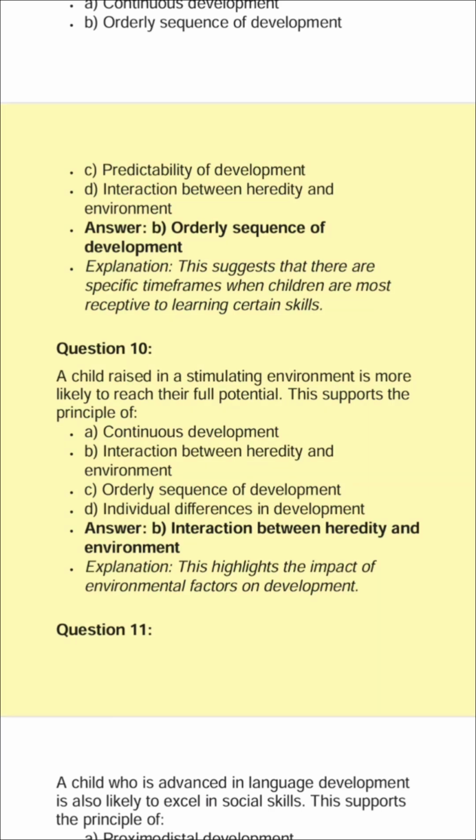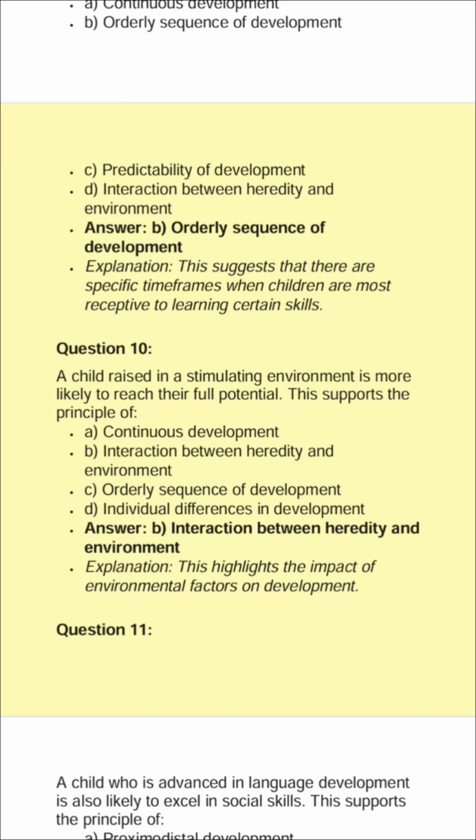C. Orderly sequence of development. D. Individual differences in development. Answer: B. Interaction between heredity and environment. Explanation: this highlights the impact of environmental factors on development.